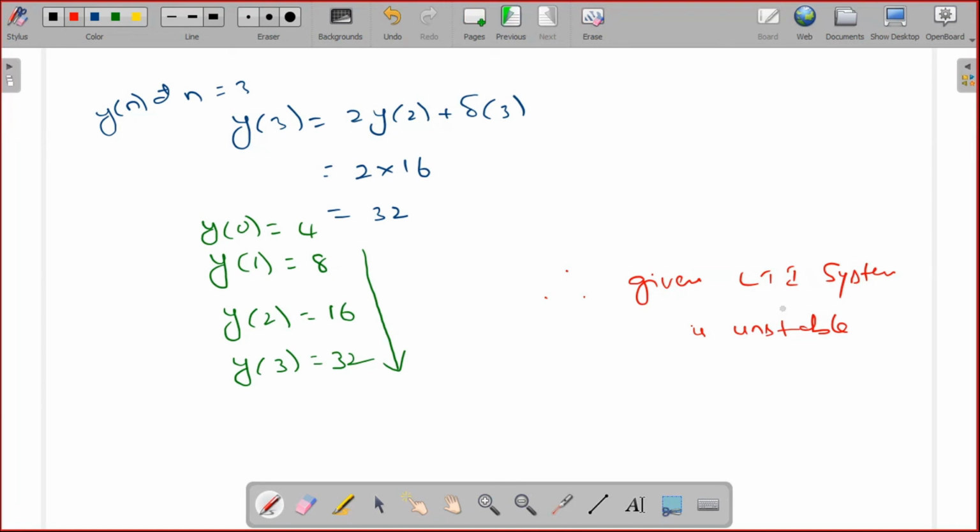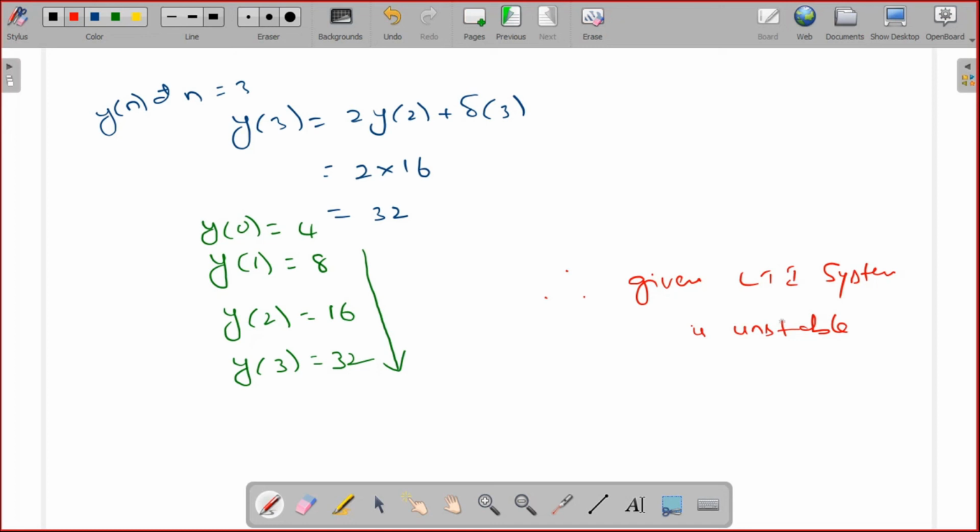If you know the impulse response, then directly check whether the impulse response is absolutely summable or not. Otherwise, if the system is described by a recursive equation, then you need to evaluate the response for a few time instants and observe how the amplitude or magnitude of the response is changing: increasing, constant, or decreasing.